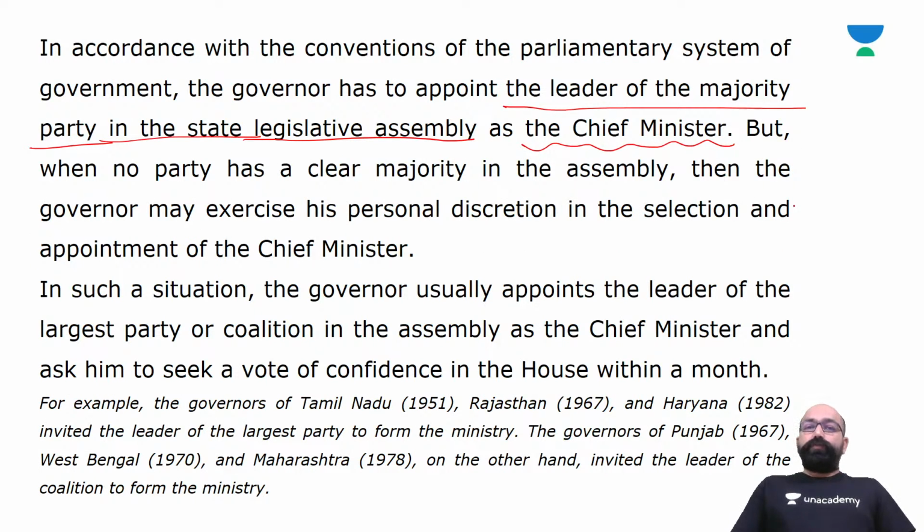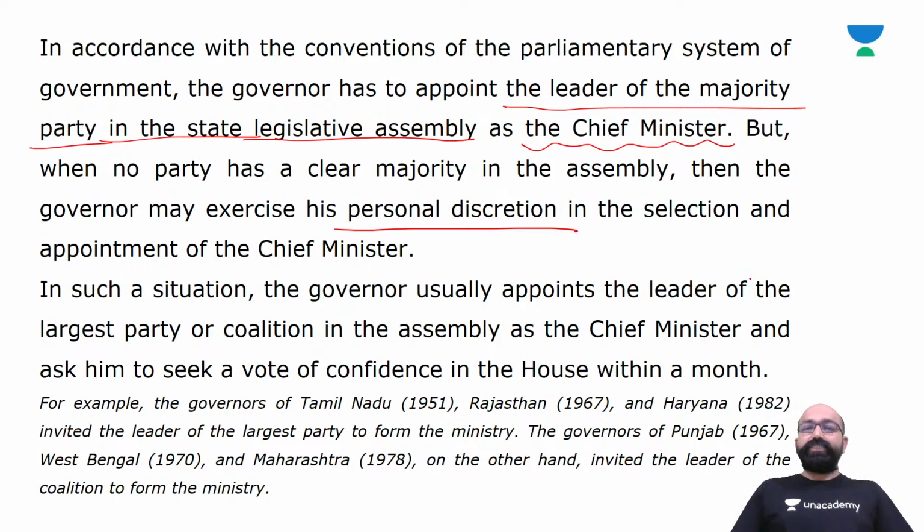With the conventions of the parliamentary system of government, the governor has to appoint the leader of the majority party in the state legislative assembly as the chief minister of that state. But when no party has a clear majority in the assembly, then the governor may exercise his personal discretion in the selection and appointment of the chief minister.